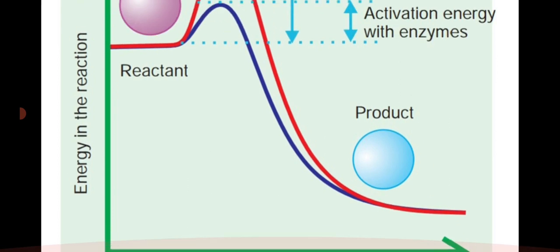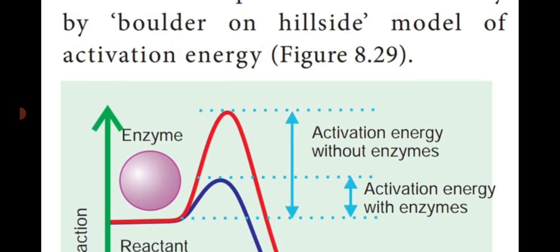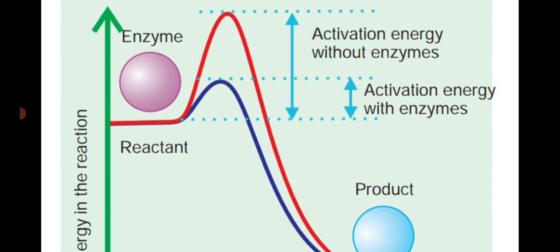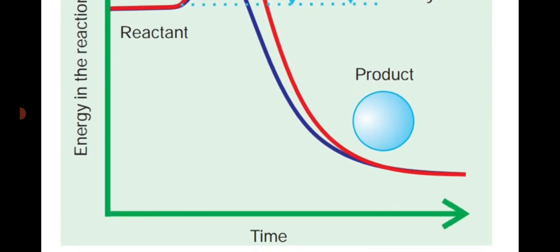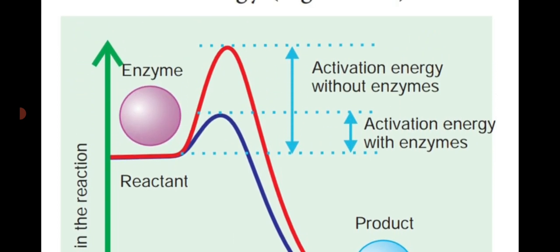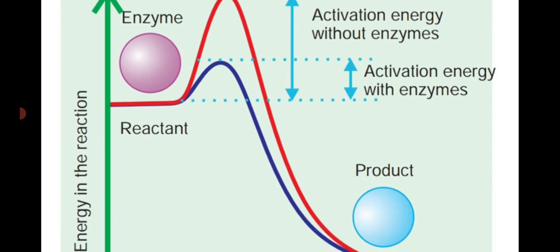See the diagrammatic representation of the boulder on the hillside. Here is the energy of the reaction on the left side, at the bottom is the time taken. So this is the enzyme. Here is the reactant on the left side, and on the right side is the product.